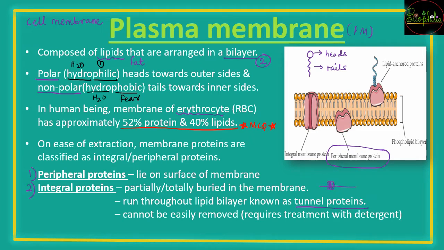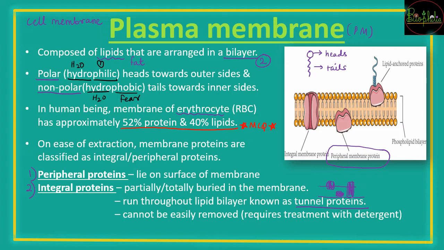Some are totally inside and some are like tunnels, एक side से start होंगे, एक side पे जाके end होंगे. So those are tunnel proteins. Being buried in the membrane, these are not easy to remove and require treatment with detergent to remove these kinds of proteins.